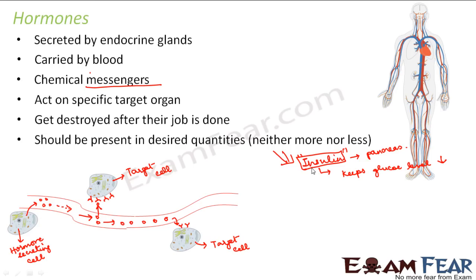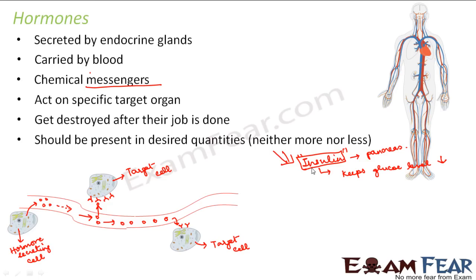Cells need glucose, right? Because cells also need food. Inside the cells also cellular oxidation is happening, cellular respiration is happening. So for that they need glucose. If there is lack of glucose in the blood, that will be a problem for the cells. Now if the cells are in problem, you know what will happen to our body, because after all the body is made up of cells.